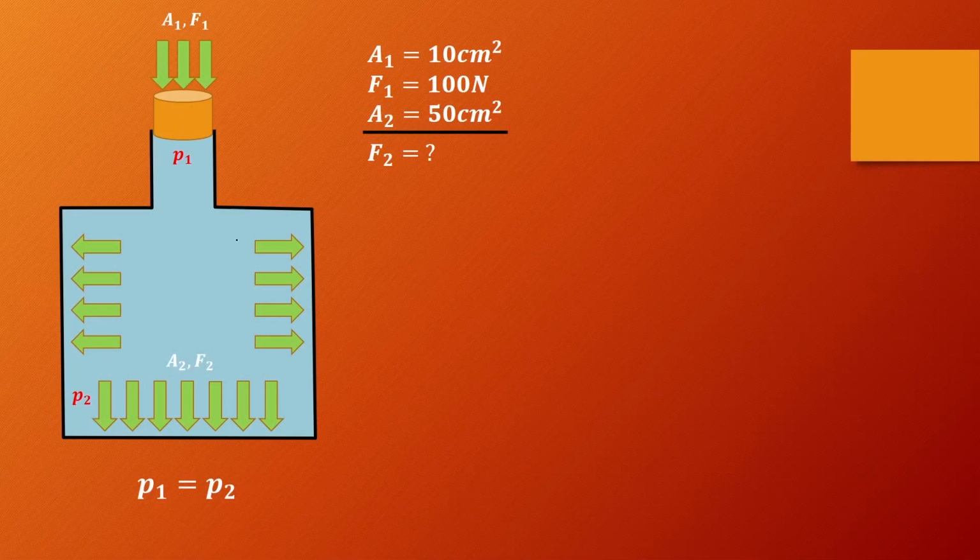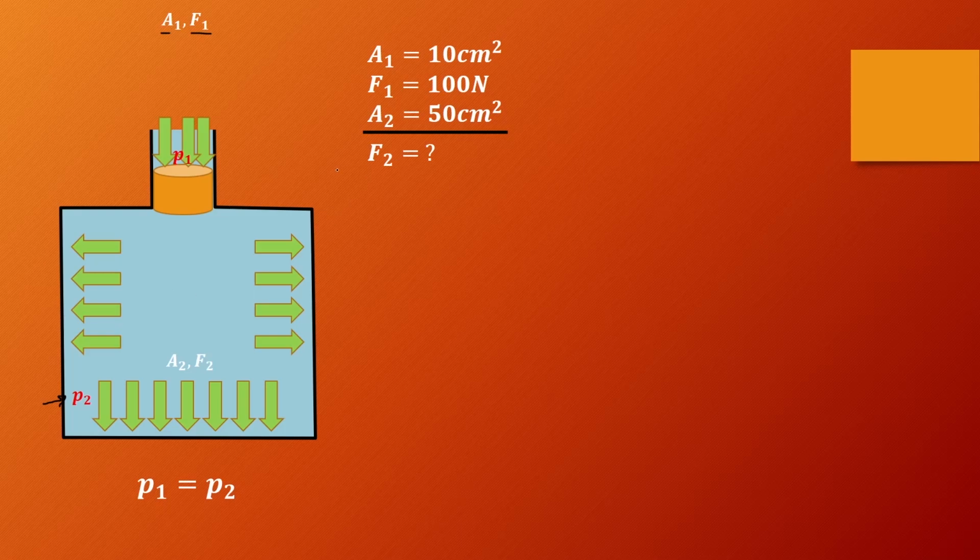Now let's look at this example and do some math calculations so you get an idea what's happening here. We have an area A1 and a force F1 that we dealt on this. Let's say this is some kind of cork in this bottle. We moved it and made a certain pressure P1, which by Pascal's law has to be equal to P2 because this is an enclosed fluid, right?